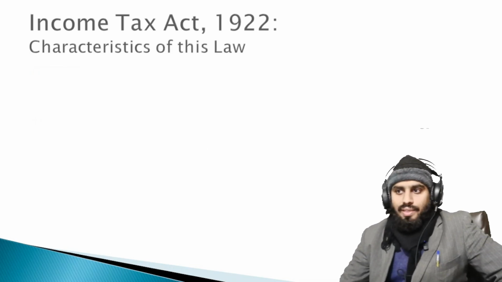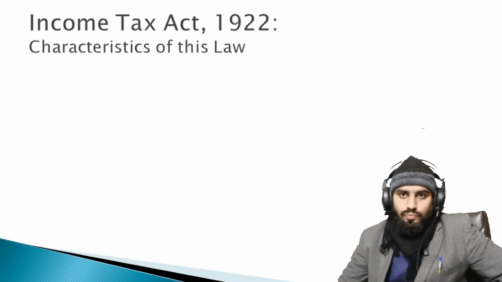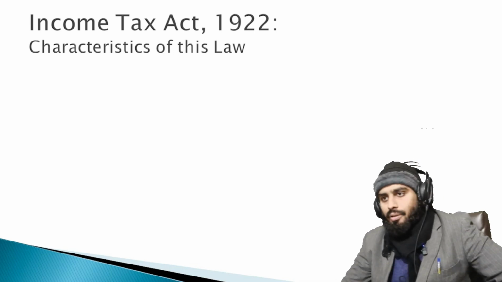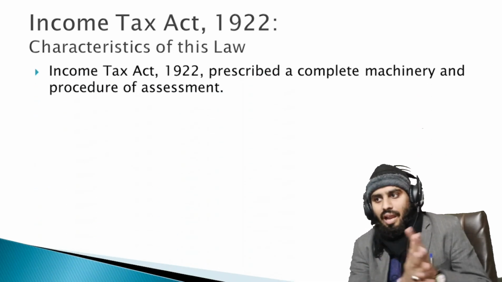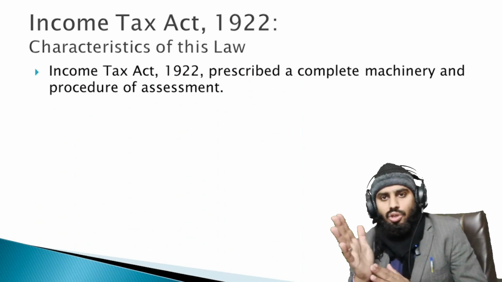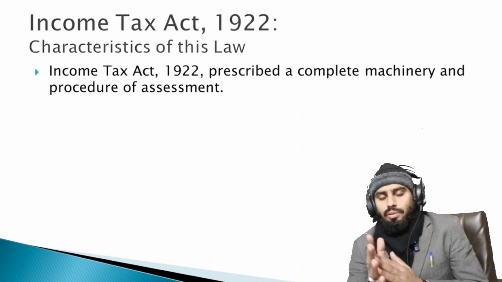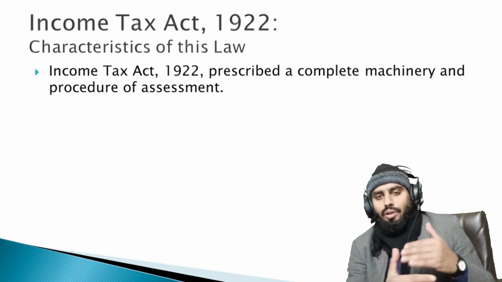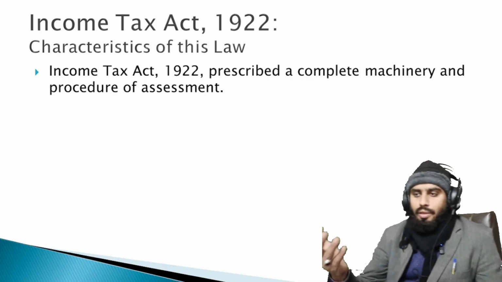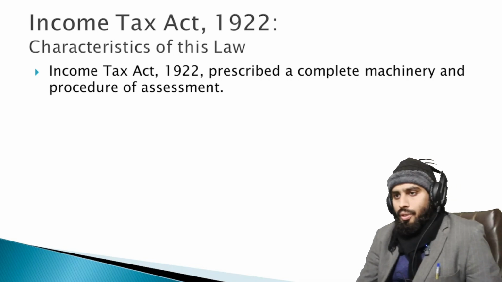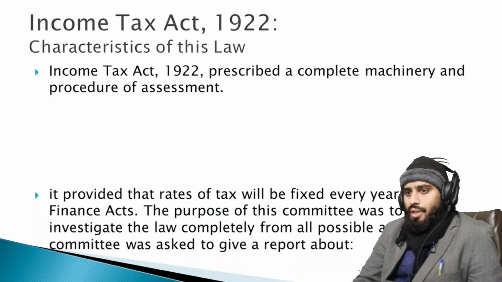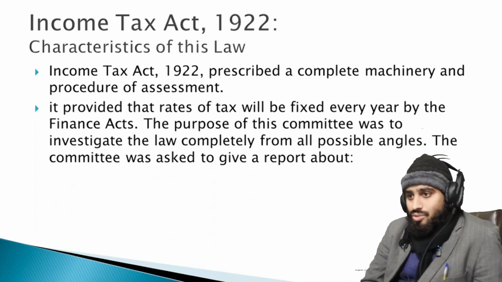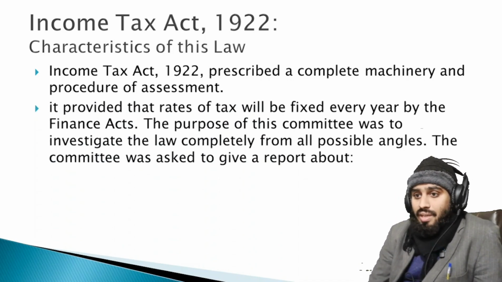So now, the Income Tax Act 1922. What are the characteristics of the Income Tax Act 1922? The Income Tax Act 1922 prescribed a complete machinery and procedure of assessment. Meaning, after the long amendments, the Income Tax Act 1922 came into being and it has a complete machinery. It provided that rates of tax will be fixed every year by the Finance Act.